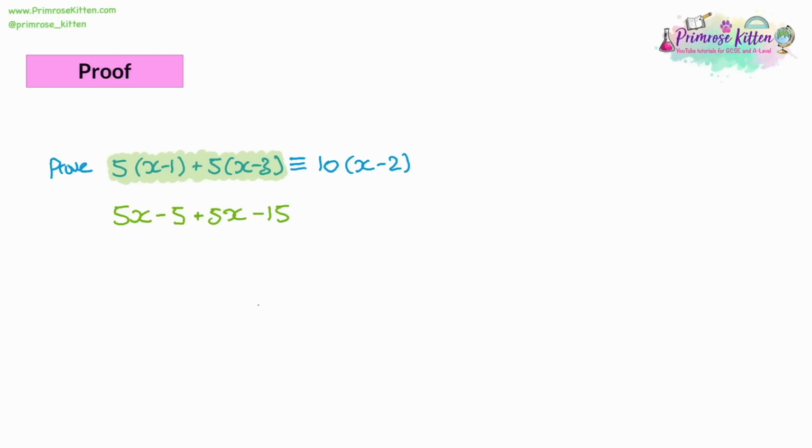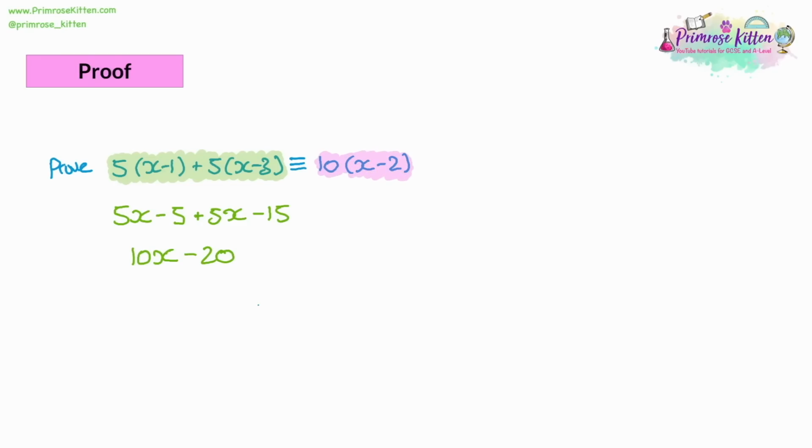Now we've got an expression. We can simplify this. We've got two lots of 5x, that's 10x, and we've got a negative 5 and a negative 15. That'll be negative 20 altogether. So this is what we would do with just that expression. Once you've simplified it as far as you can, go back and have a look at the answer. So with the answer, we're looking at 10 outside of a bracket with x minus 2 inside of a bracket.